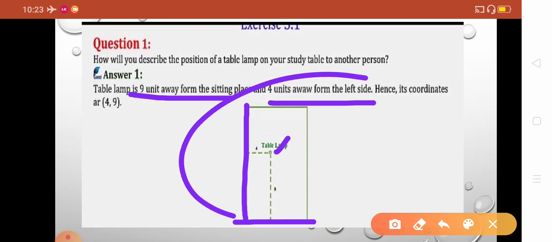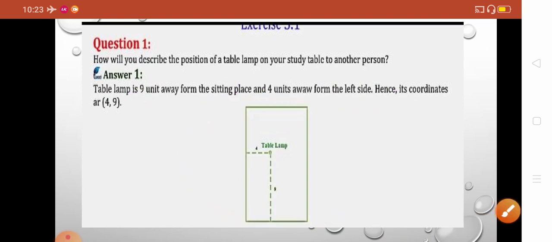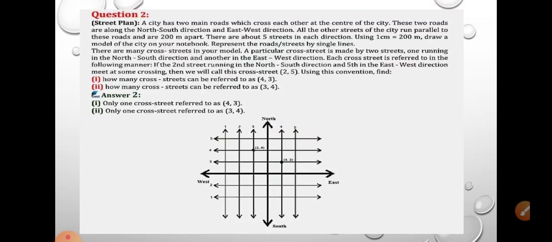So if you are being asked to find out the position, we will find the distance of that point from the different sides of the table lamp, and we will express that with the distance from each side. In this way we can find out the position of the table lamp. Let us see the second question.